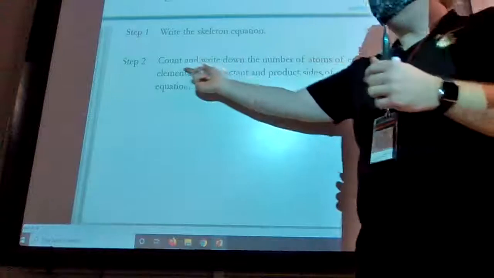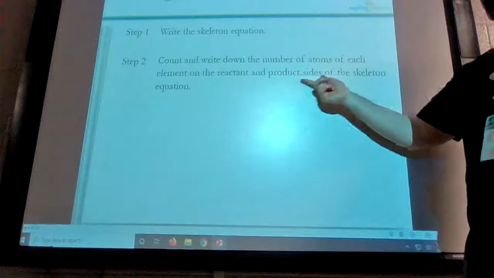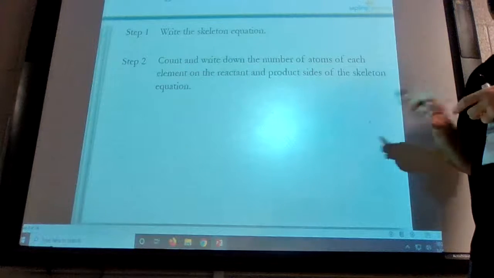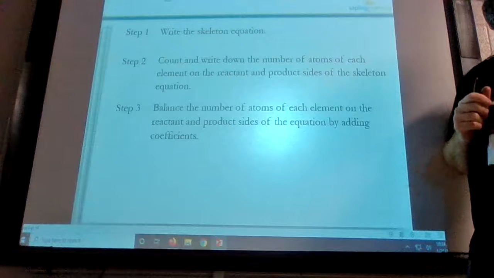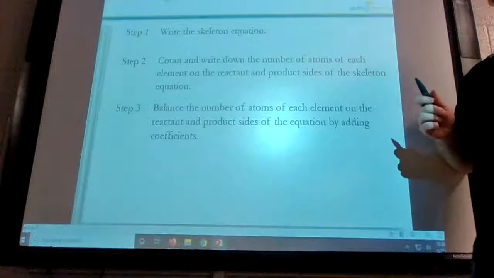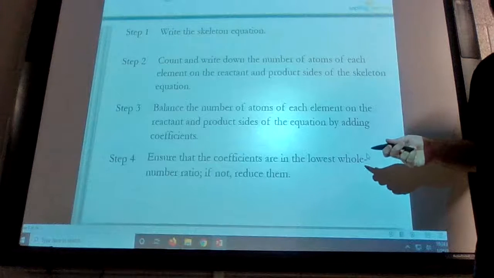Step 2, count and write down the number of atoms of each element on the reactant and product side of the skeleton equation. Step 3, balance them using coefficients. Add in your coefficients, multiply everything out, and redo your count. So we're going to do an example here.